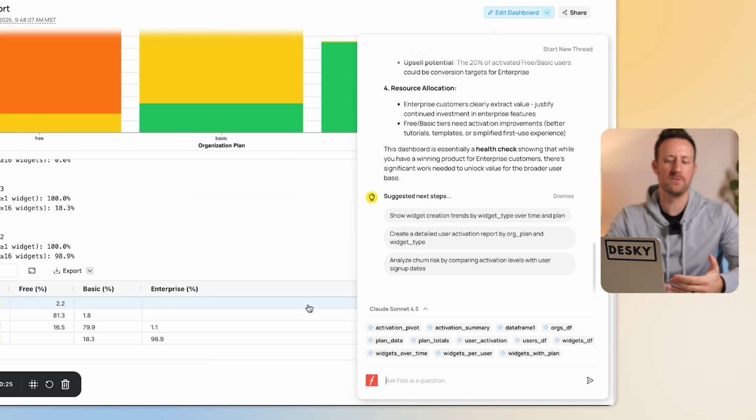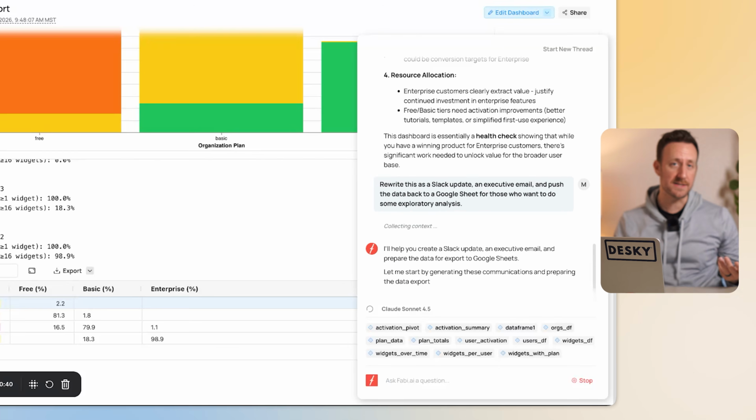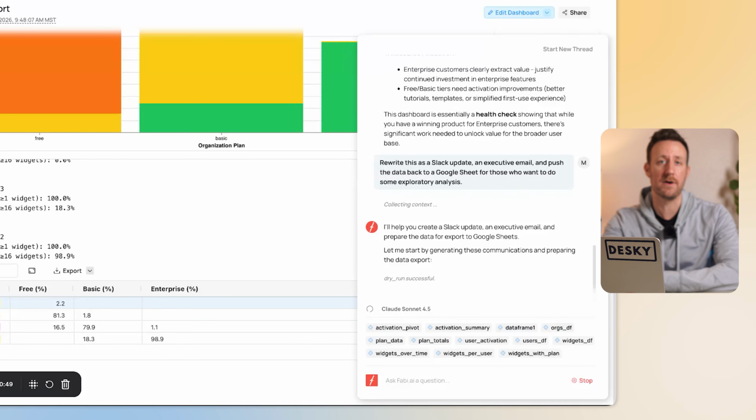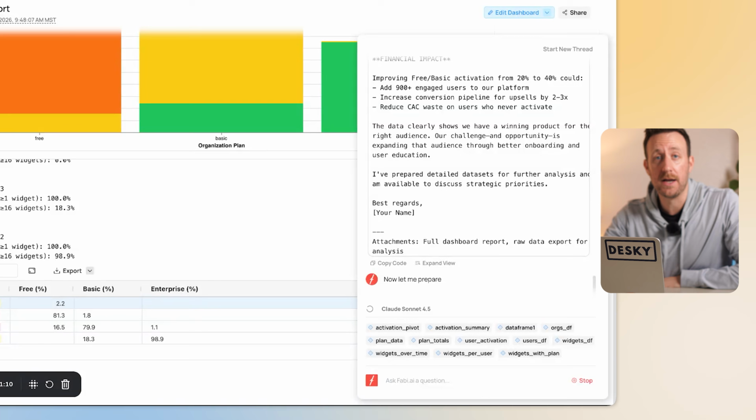And now we're going to ask it to write a summary in a few different contexts. So rewrite this as a Slack update, an executive email, and push the data back to a Google Sheet for those who want to do some exploratory analysis. I hear all the time, can I get this data in Excel? One cool thing about the AI is that it can actually push the data back to a Google Sheet. So say you were querying from a MySQL database, right? In this case, we're already using a Google Sheet, but you can ask it to push the data to a Google Sheet or something like that, so that those who want to dig into the data themselves, maybe they want to validate, maybe they want to look at things on a more granular level, that always happens, we can just push it there for them.